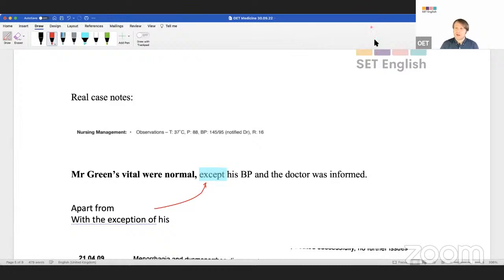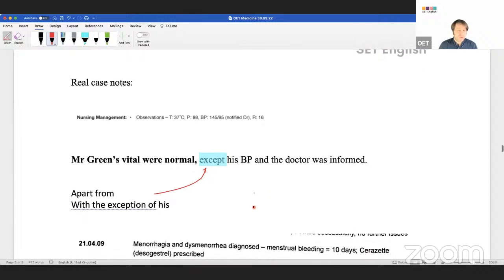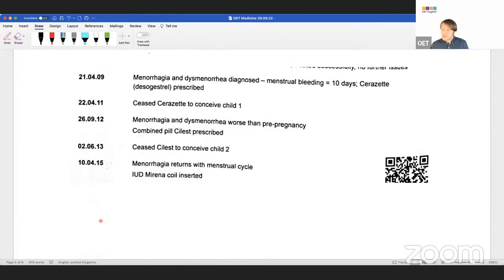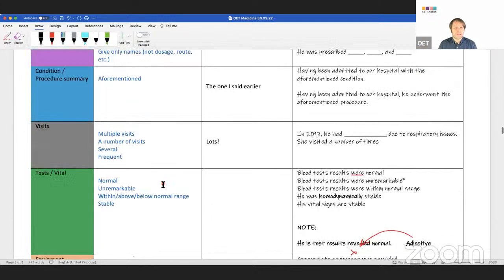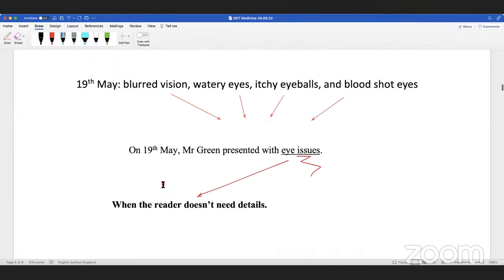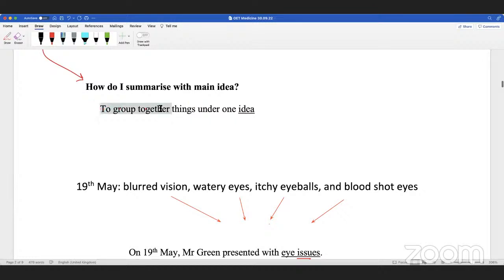Now, I'm going to do another test because, you see, listing is also summarizing. So I want to do a bit more main idea summarizing. Look at this, real case notes. Clara, could you put your microphone on again, please? Or Assad, or Rufat as well. One more time, how do I summarize? What did you say, Clara, about summarizing? How do I get the main idea? To group together things under one idea, right?